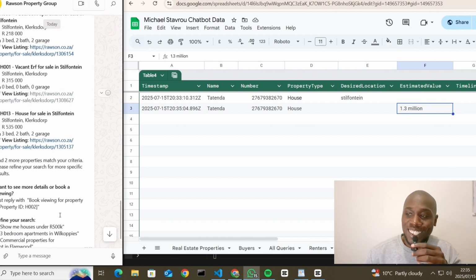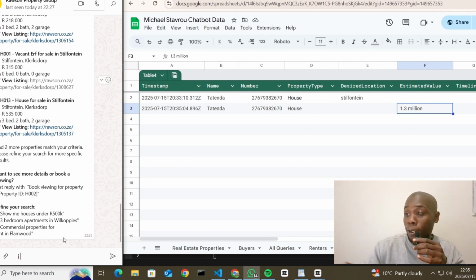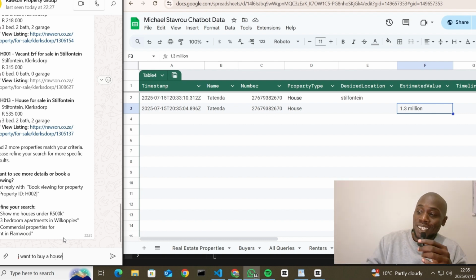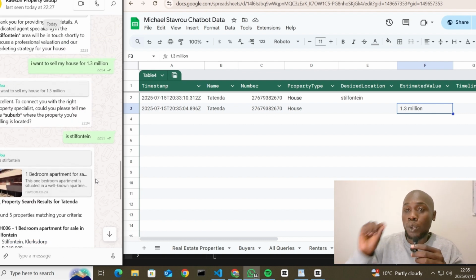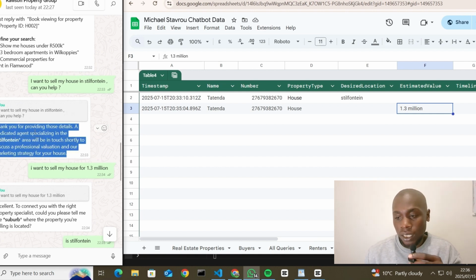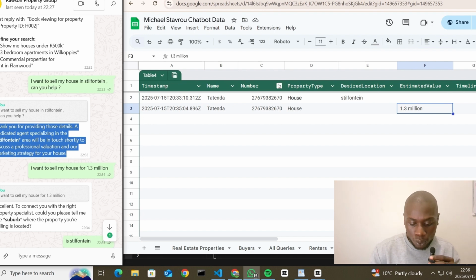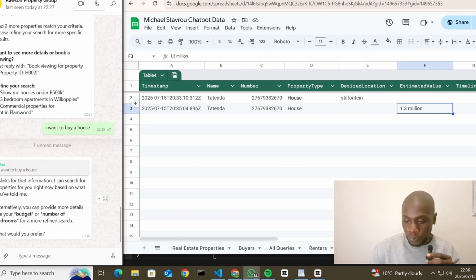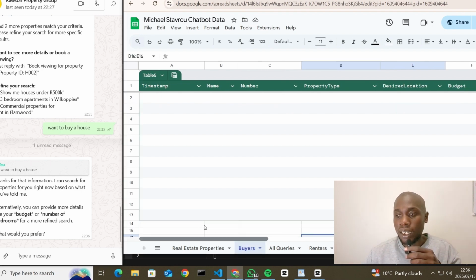It's showing us houses in Stilfontein, but it has successfully captured this person, and you can go into your Google Sheet, and it's 2 a.m. You can just go in and continue the conversation, but with more training, it can be precise. So let's see. Okay, it's fine. Now let's just say I want to buy a house, and most importantly, just to close off, it did say an agent will be in touch.